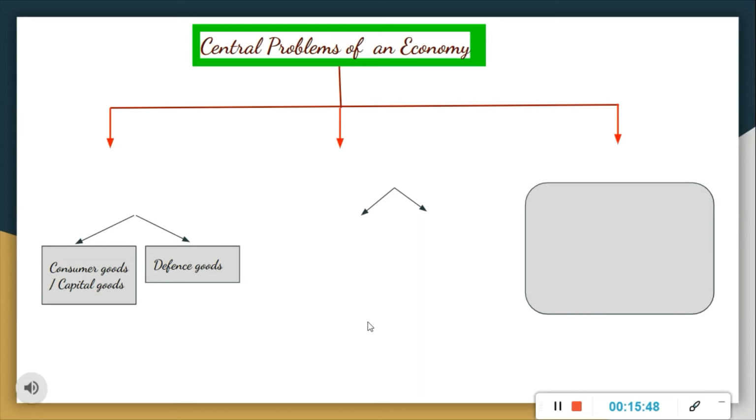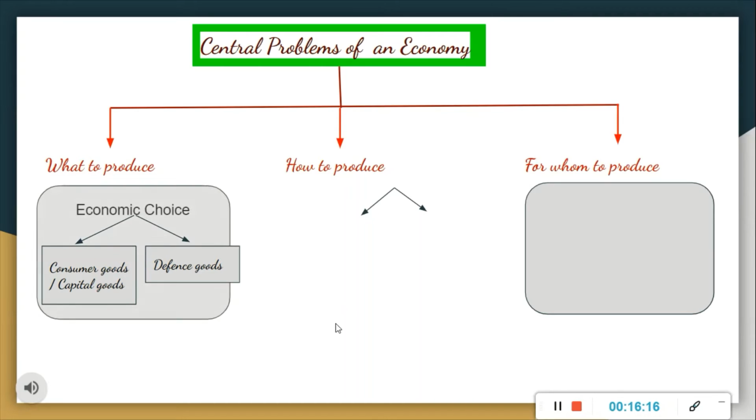So, in the history of modern human civilization, every economy has faced and tried solving these problems. Now, this is our basic problems of an economy. So, let's see what are the main problems of an economy. The first problem is what to produce, and second one is how to produce, and third one is for whom to produce.